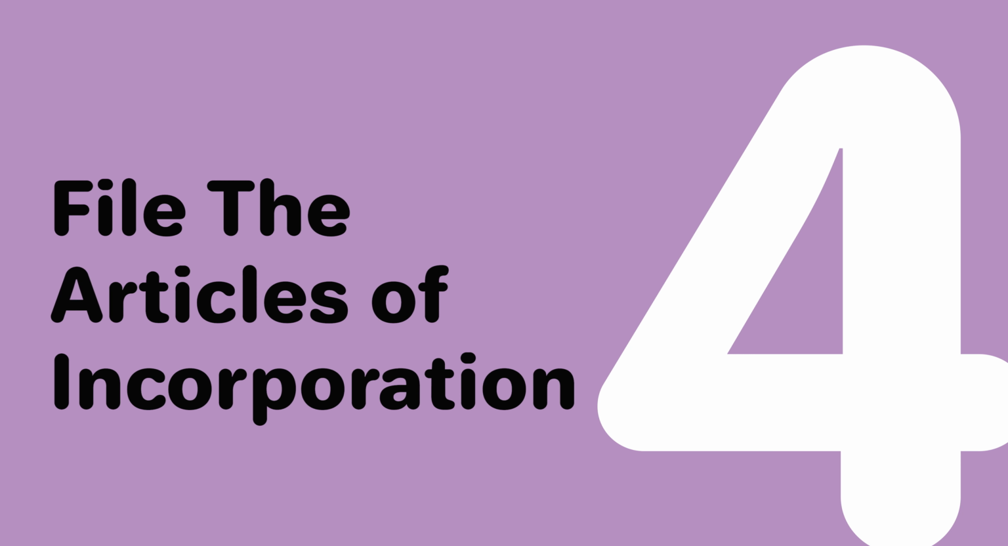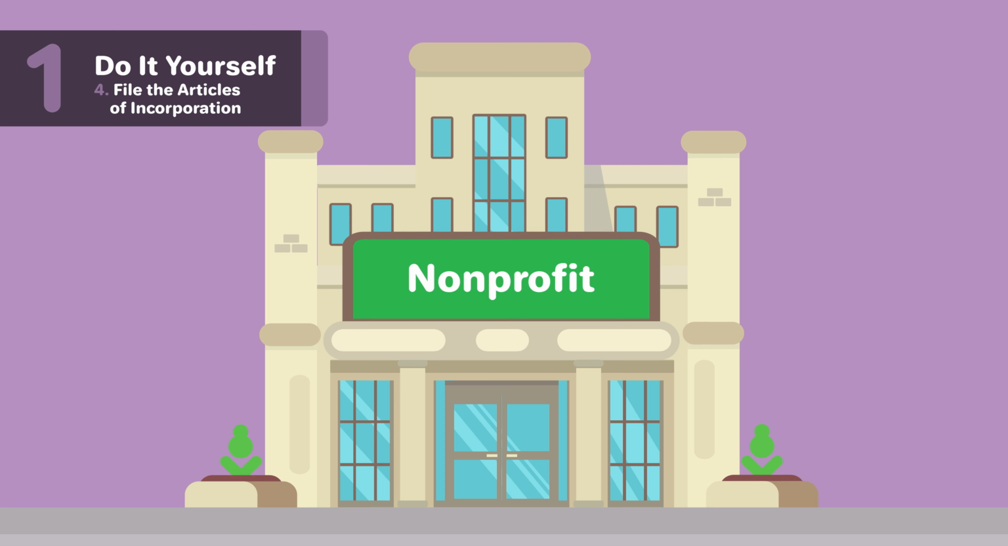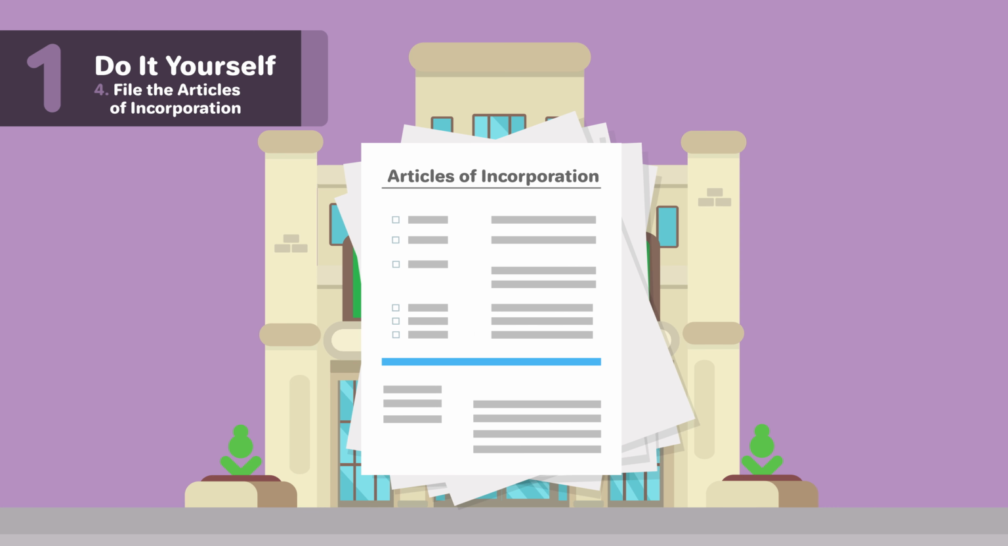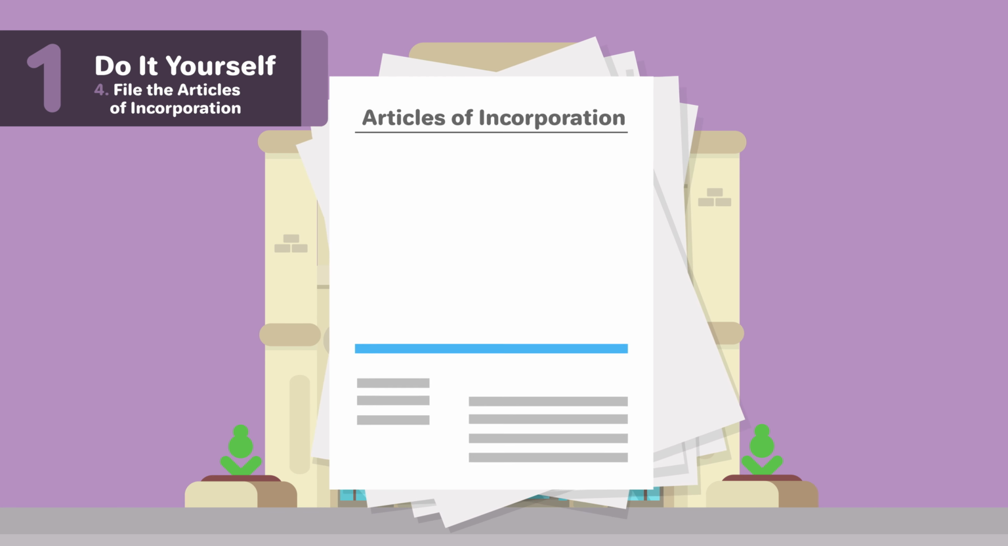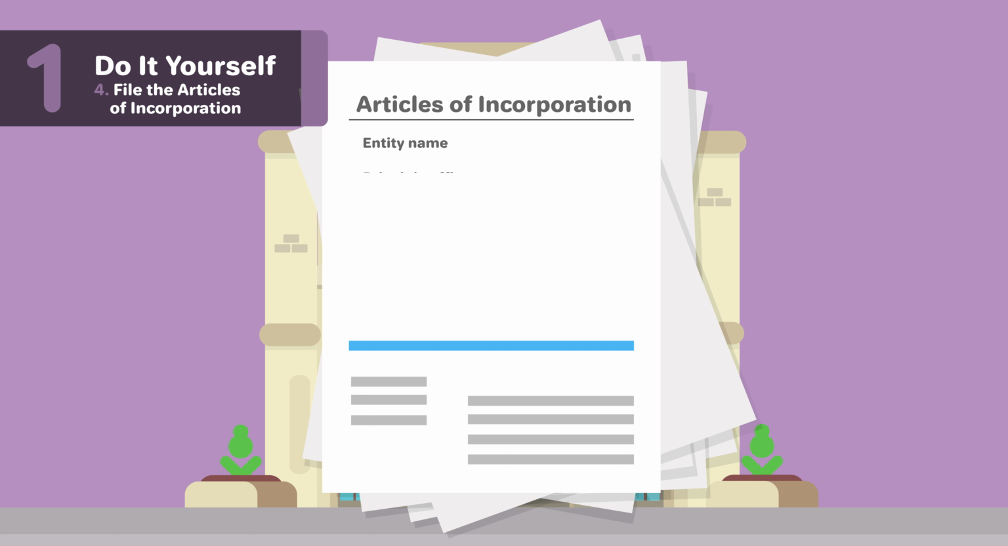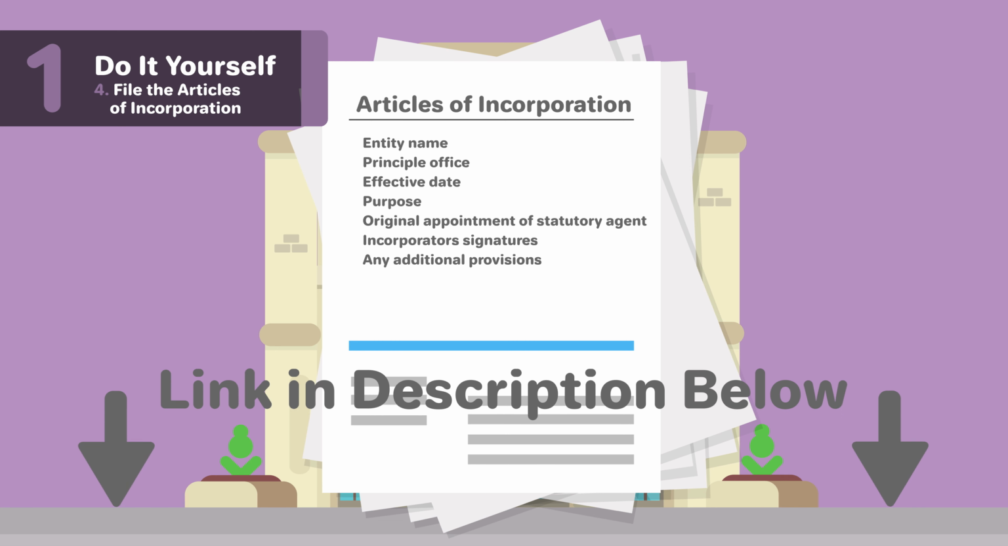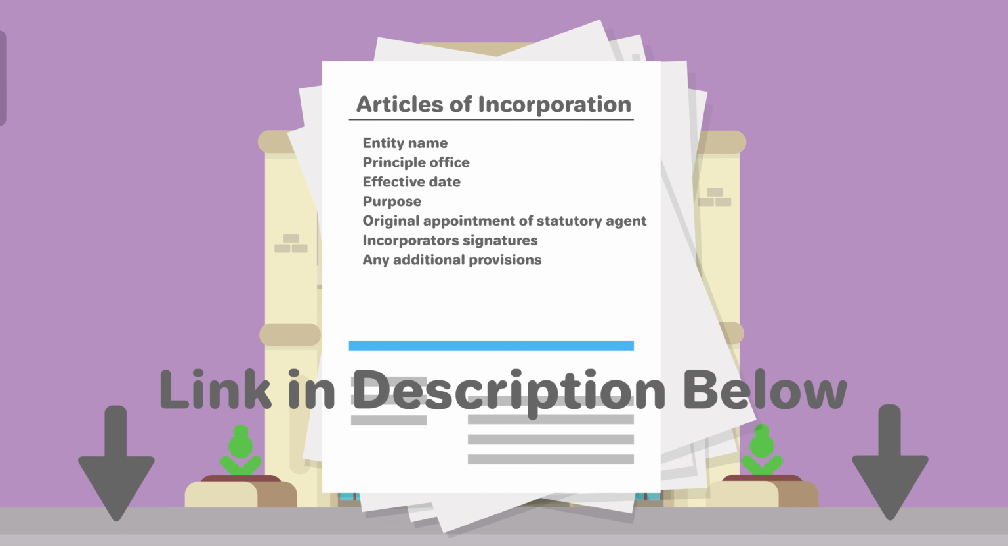4. File the Articles of Incorporation. To form a nonprofit corporation, you will need to file official papers with Ohio. In Ohio, this is called the Articles of Incorporation. Some possible information in the Articles of Incorporation you may have to include is entity name, principal office, effective date, purpose, original appointment of statutory agent, incorporator's signatures, and any additional provisions. For more information on the sections of Ohio's Articles of Incorporation, check out our page linked below.